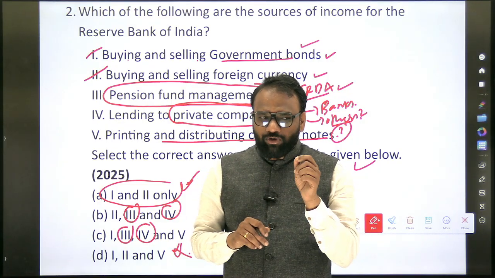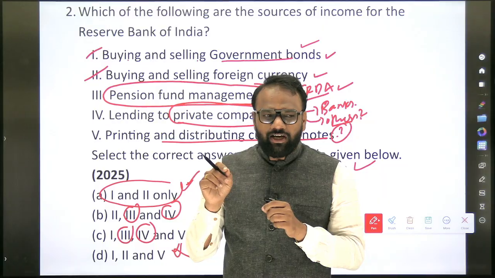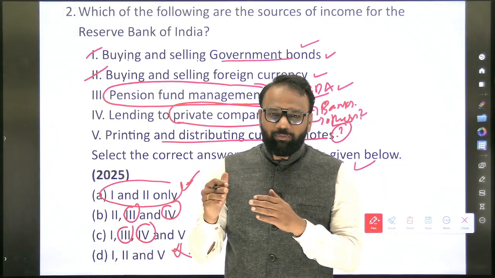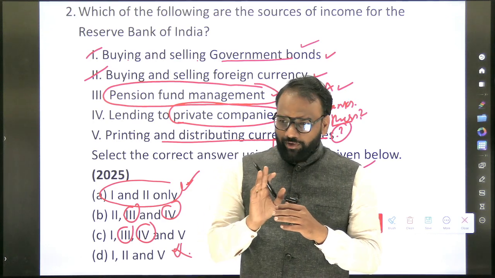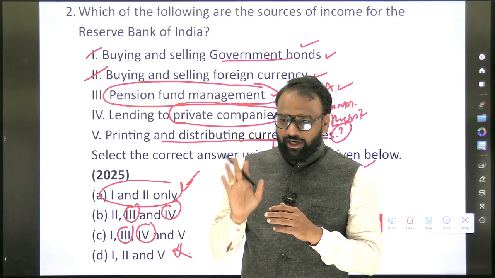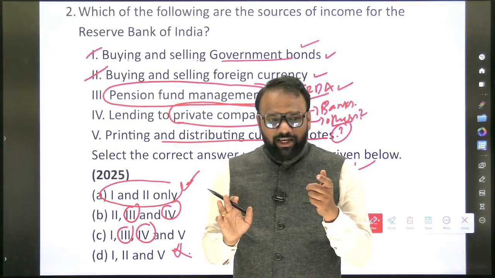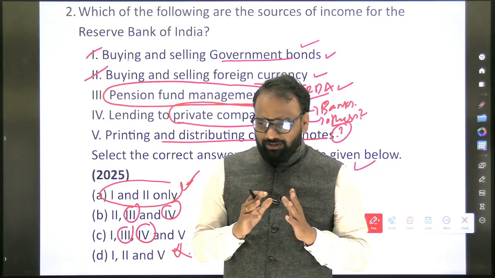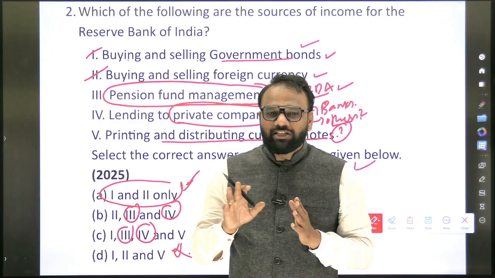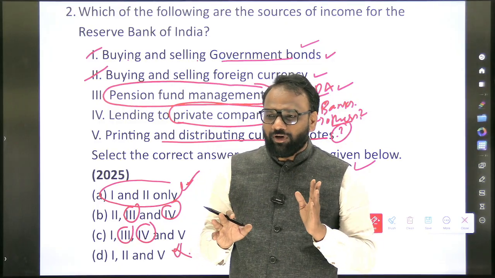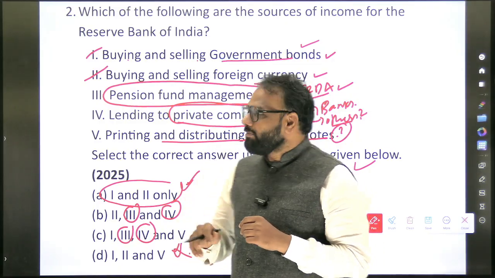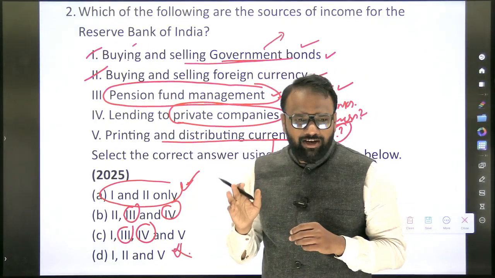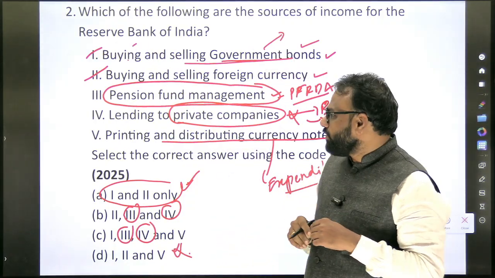See, we have discussed a term called deficit monetization. Okay, if you are not present in that class, you can just go back and watch that video, the deficit monetization related video. So previously RBI used to participate in the primary market and purchase government bonds. But now RBI will not participate in the primary market and purchase government bonds. RBI will participate in the secondary market and it will buy and sell government bonds.